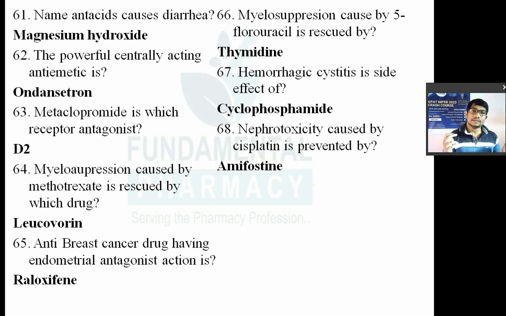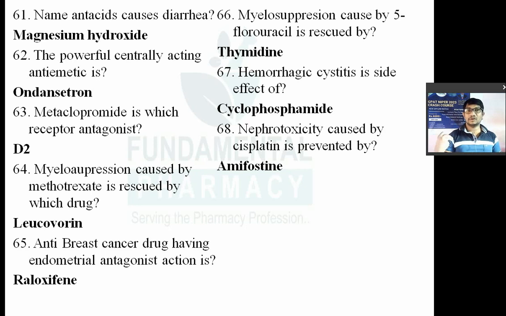Now amifostine is a free radical scavenger. It will bind to the free radicals generated by various anti-cancer drugs like cisplatin, and also by radiation therapy, and neutralize them. That's how it can prevent the nephrotoxicity caused by cisplatin.